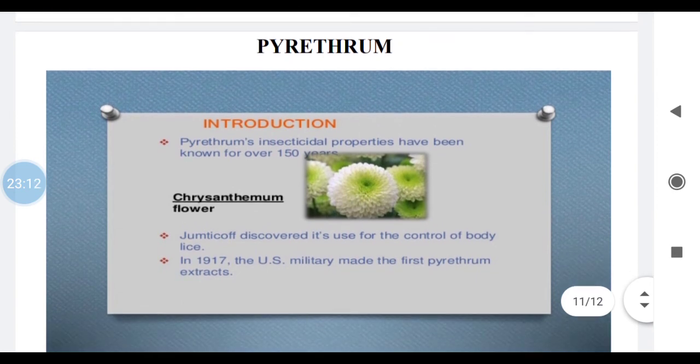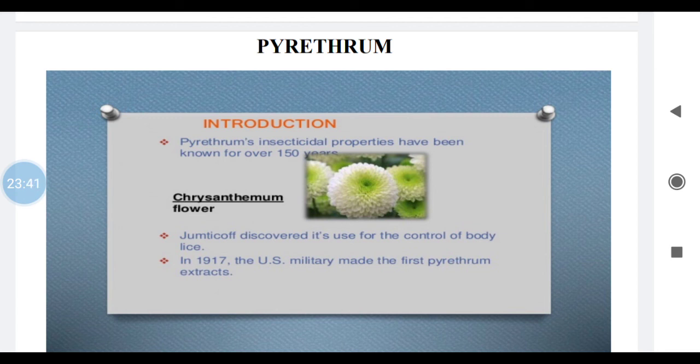The second natural insecticide is pyrethrum. It is an organized drug. You can see in the slide the flowers are important. Synonym is natural pyrethrum or insect flower. It is also called chrysanthemum flowers.